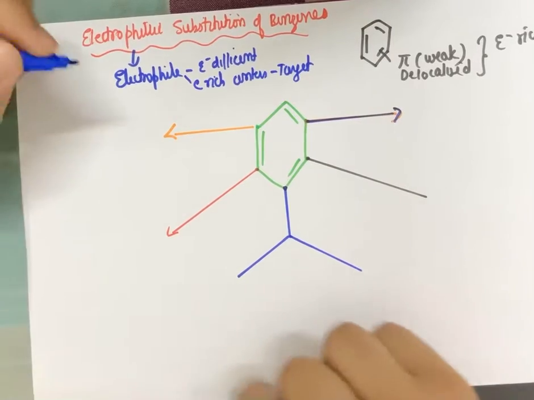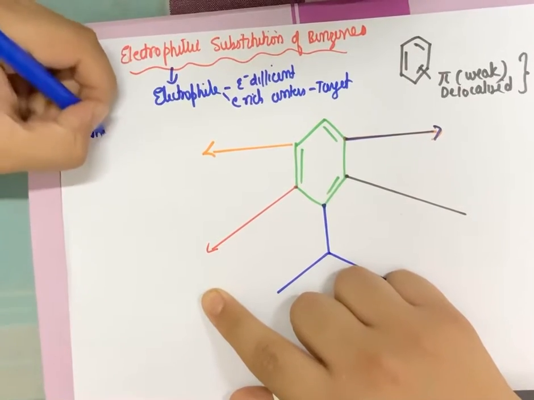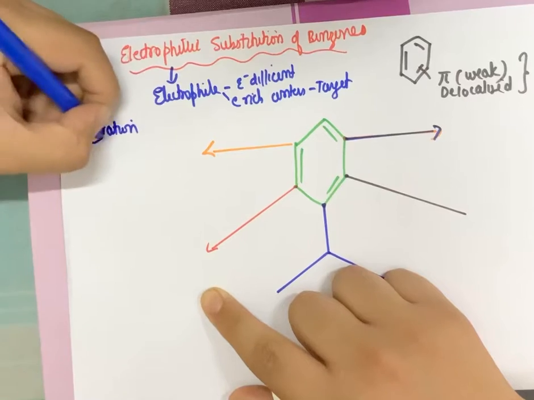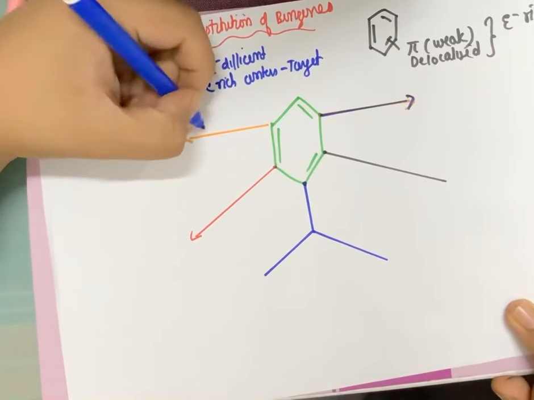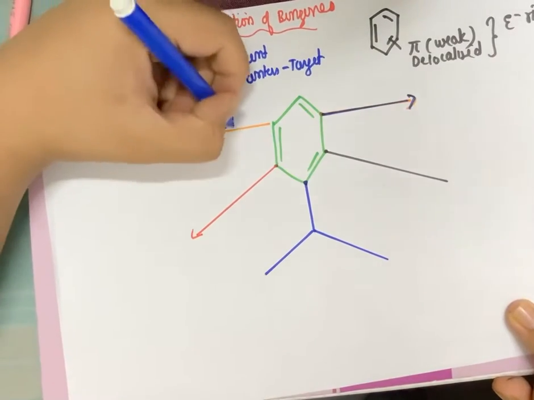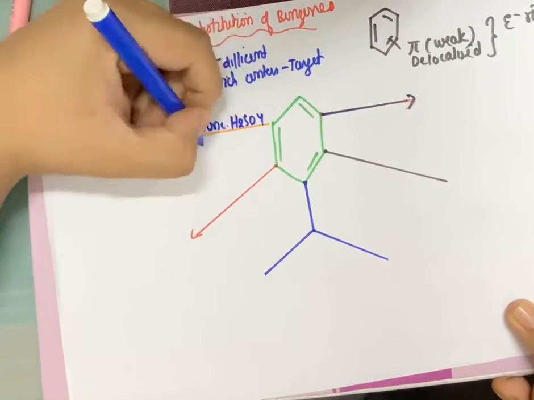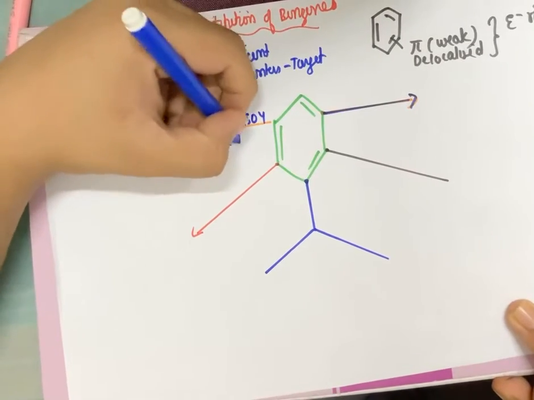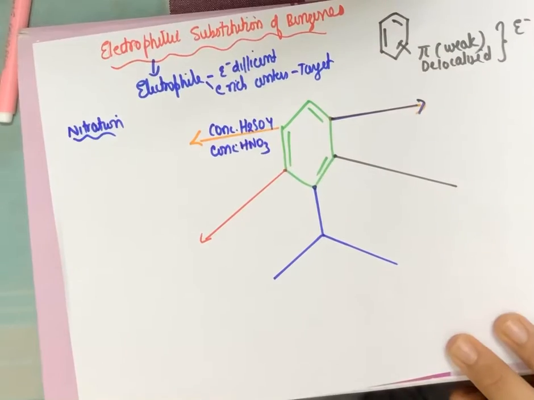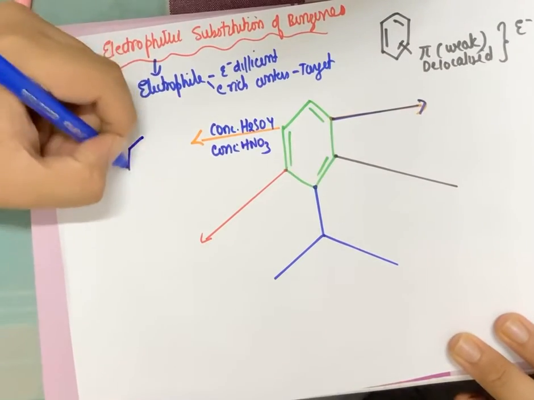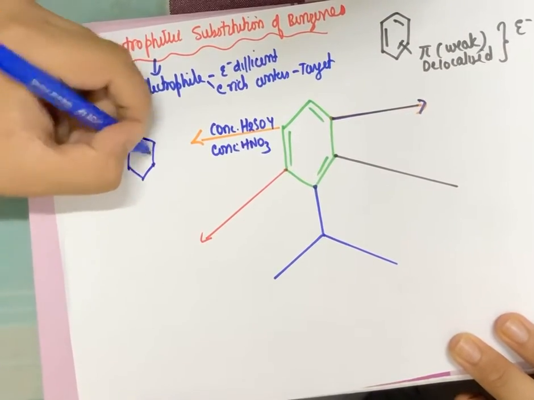Okay, now what do we do in nitration? So I'll write the name nitration. Nitration means I have to introduce the nitro group, NO2 group, to the benzene. For that, I pass the benzene under concentrated sulfuric acid and concentrated nitric acid, and I get the nitro group introduced.